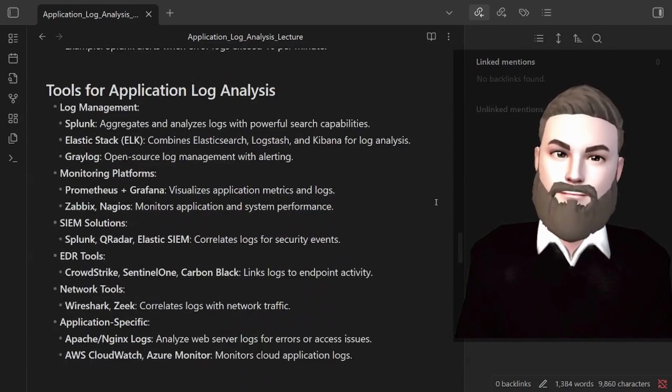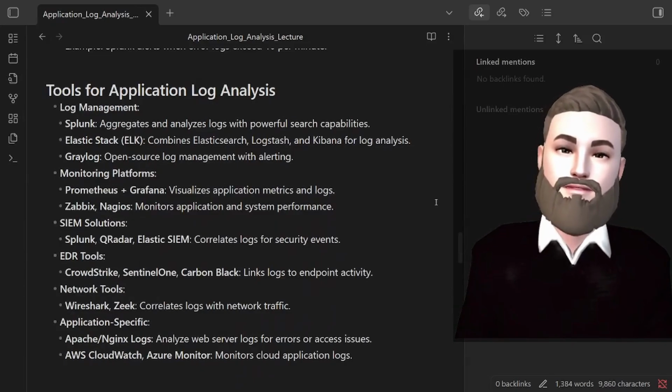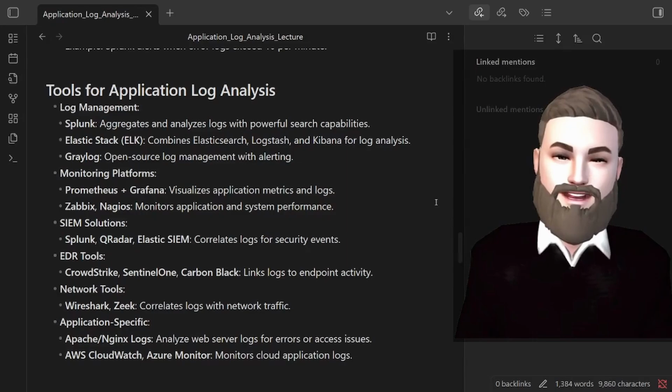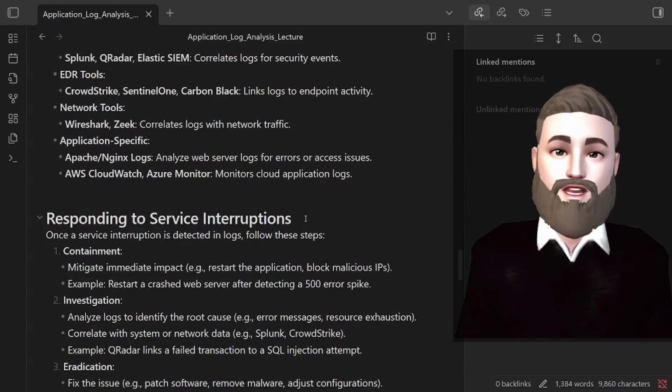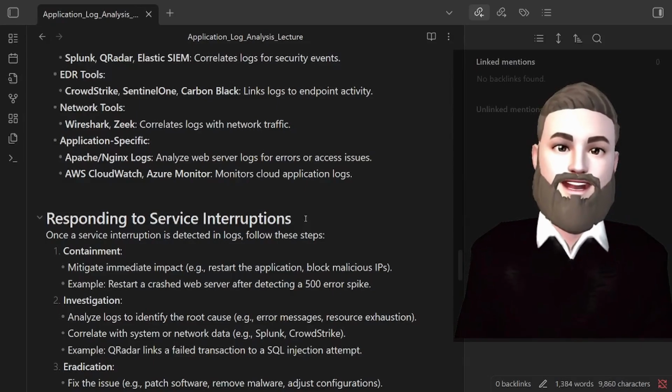Tools for application log analysis: log management, Splunk, Elastic Stack, and Graylog. Monitoring platforms: Prometheus plus Grafana, Zabbix and Nagios, Splunk. SIEM solutions: Splunk, Curator, Elastic SIEM correlates logs for security events. EDR tools: CrowdStrike, SentinelOne, Carbon Black. Network tools: Wireshark, Zeek. Application-specific logs: Apache and Nginx logs, AWS CloudWatch, and Azure Monitor.